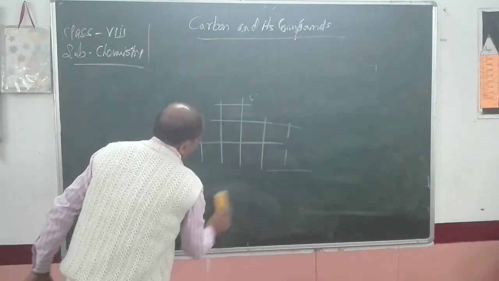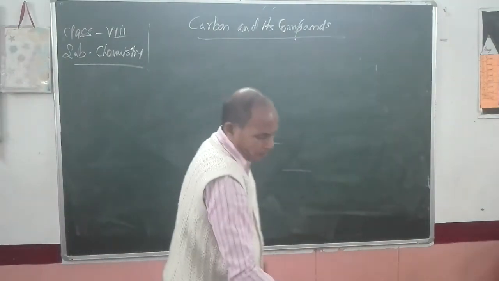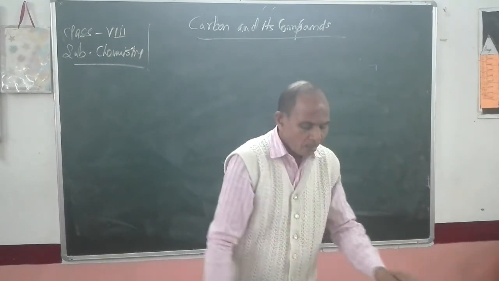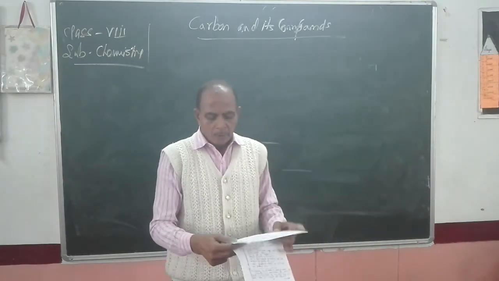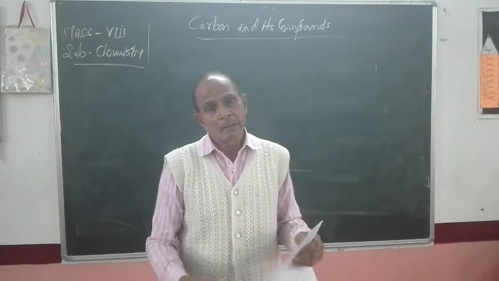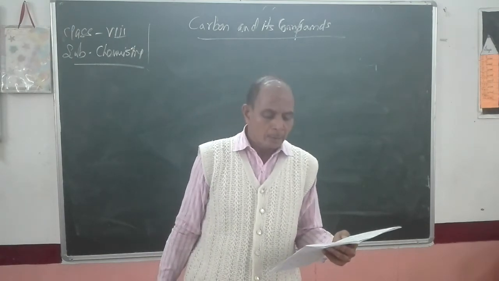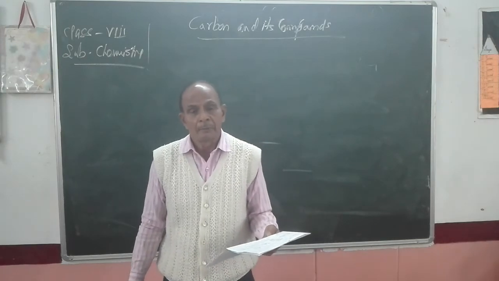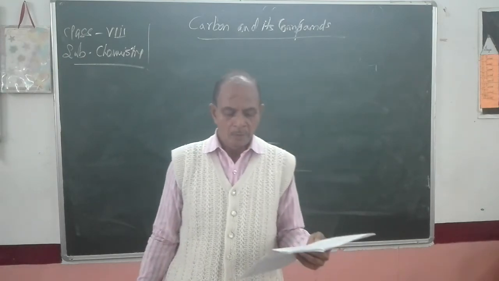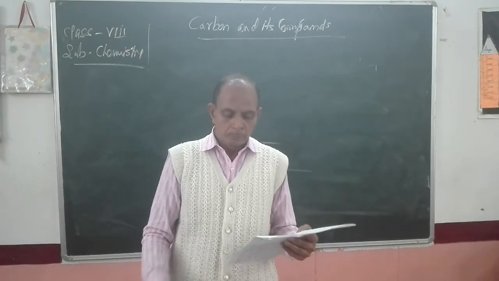Now, next, occurrence. Carbon occurs in free state as well as in combined state. In free state, carbon occurs in the form of diamond, graphite, and coal.